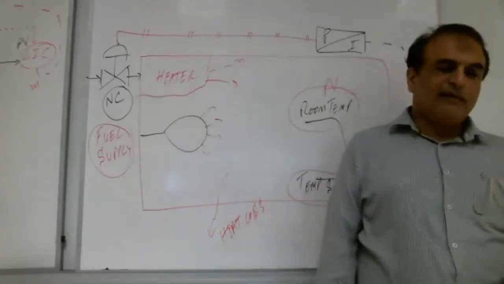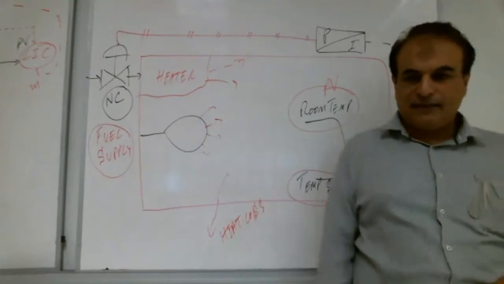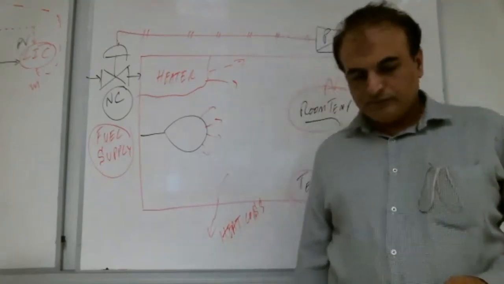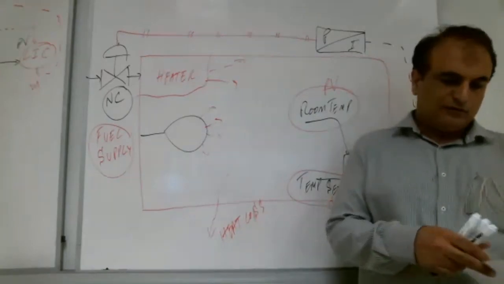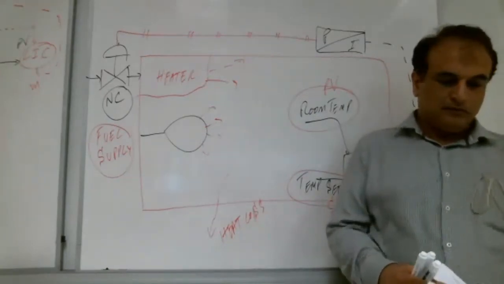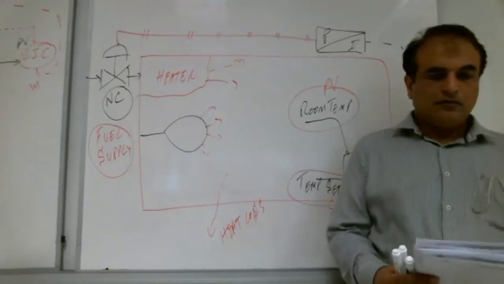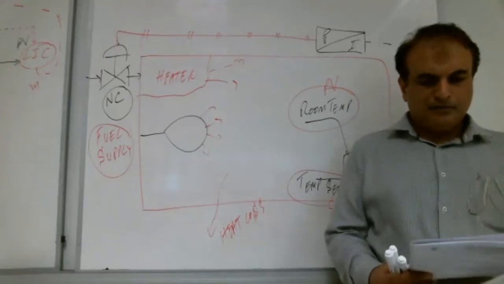How many basic elements do you have for the process control? Six. Six basic elements. Which ones? What are the elements you have?